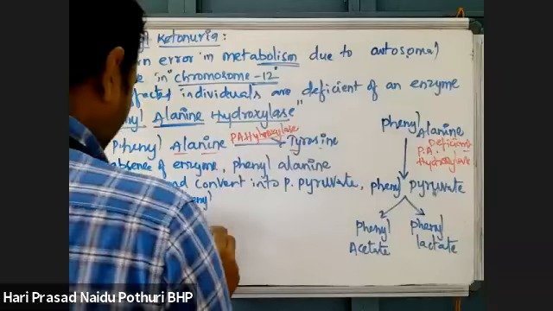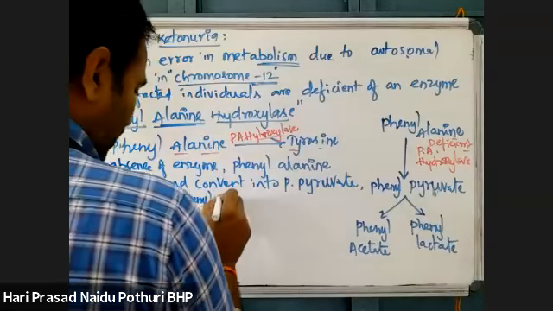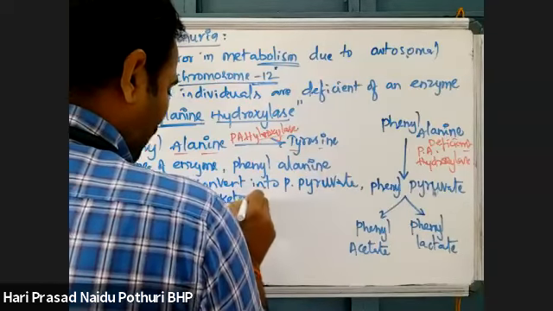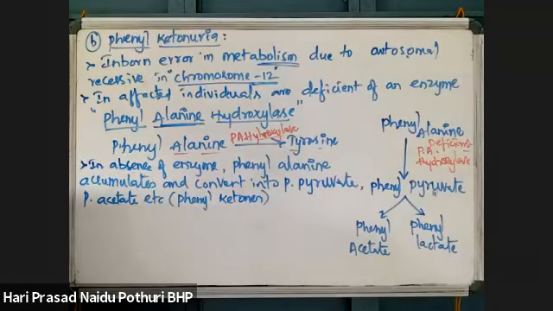These phenylpyruvate or phenyl acetate are called phenyl ketones. Phenylpyruvate, phenyl acetate, phenyl lactate, they are called ketone bodies.